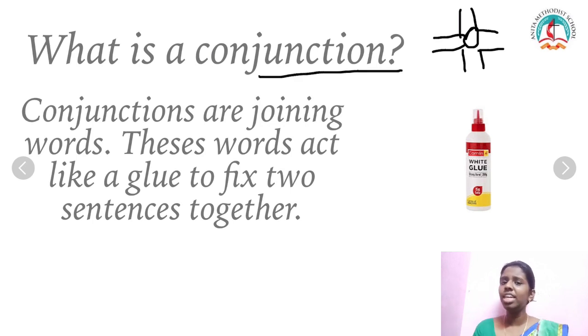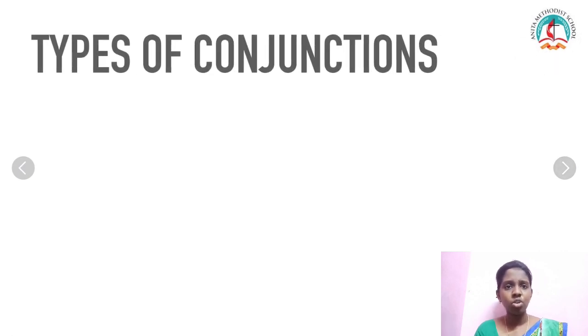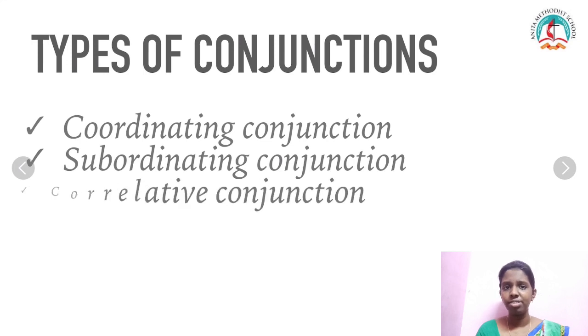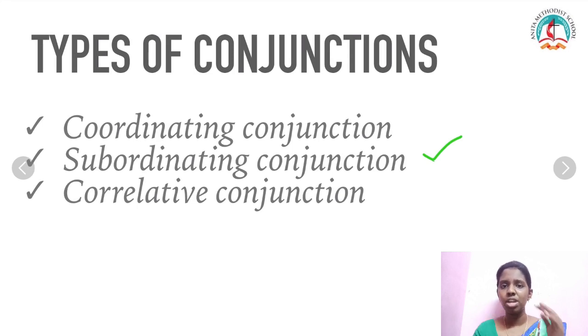And then there are three types of conjunctions. They are coordinating conjunctions, subordinating conjunctions and correlative conjunctions. Today we are going to see only subordinating conjunctions and what the subtypes in it are. Let's get into the lesson.